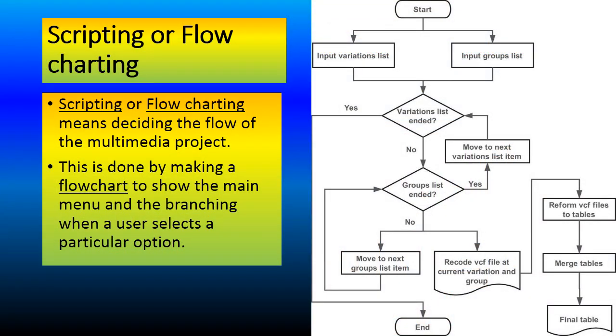Second stage is scripting or flow charting. Scripting or flow charting means deciding the flow of the multimedia project. This is done by making a flow chart to show the main menu and the branching when a user selects a particular option. For example, if you are preparing a website, then first screen will be known as the home screen.